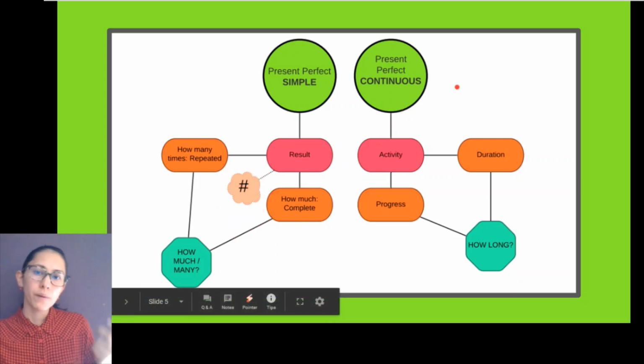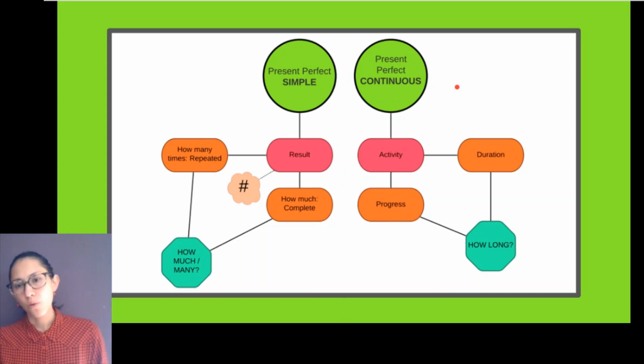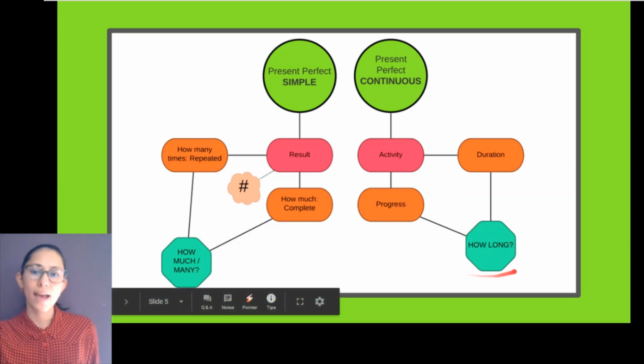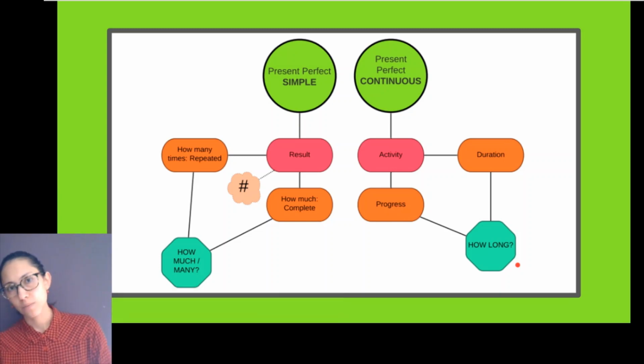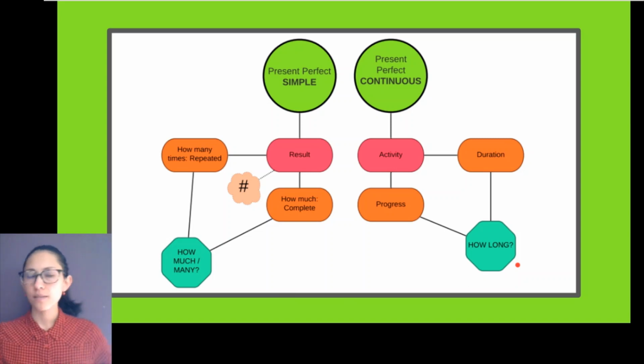Now you have present perfect continuous. That's focused on the activity, not the result. The activity indeed, the duration of the activity, the progress of that activity. And that's why this one answers how long. How long have you been writing that book? How long have you been doing your homework? 5 minutes, 10 minutes, an hour, okay? I'm talking about time.